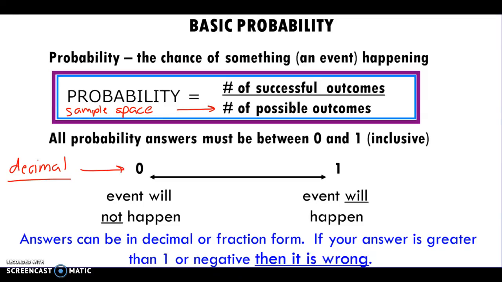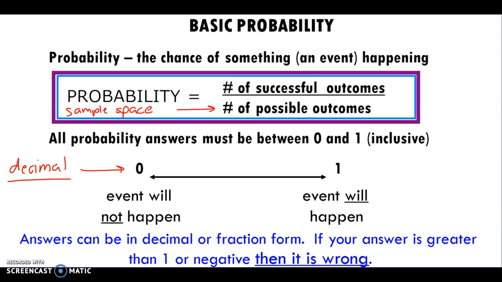So the closer it is to 1, obviously, the more likely that event is going to happen. The closer you are to 0, the less likely. And can you have a negative probability? No, that doesn't make sense. So answers can be in decimal or fraction form. Can you have an answer greater than 1? Can there be a 250% chance that it's going to rain today? Yeah. No. 100 is as good as it gets.